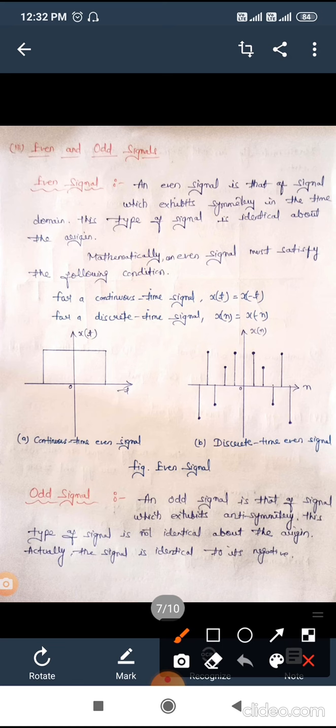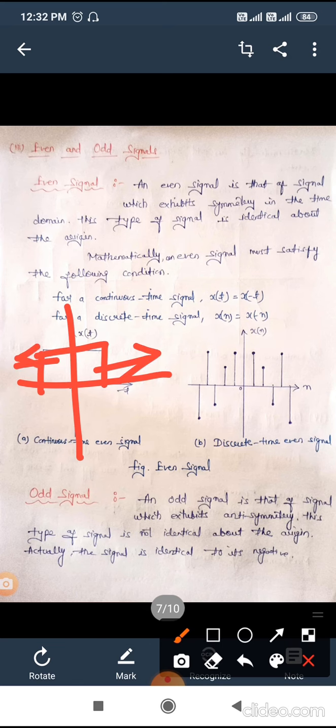From the word itself, an even signal is a symmetric signal, and an odd signal is an anti-symmetric signal. In this diagram, as we can see, in the positive side and in the negative side we have the same value. That means it is symmetric about the origin. We can say an even signal is symmetric about the origin. That means for either positive or negative values of time we have the same amplitude. Then that particular signal is an even signal.